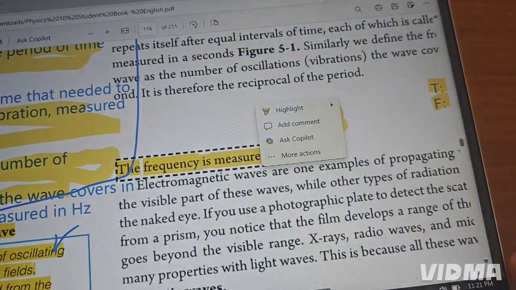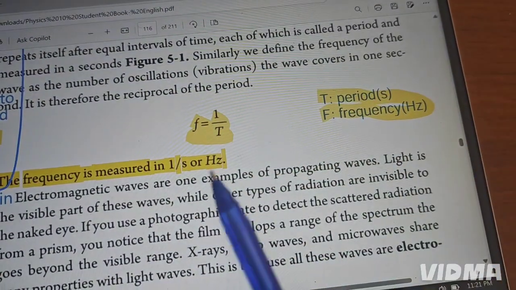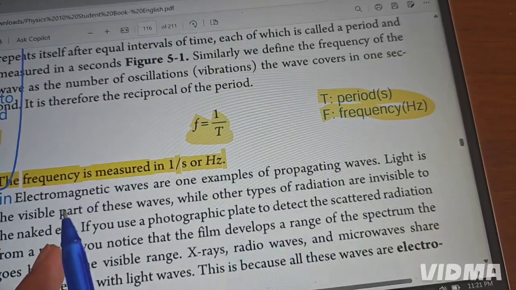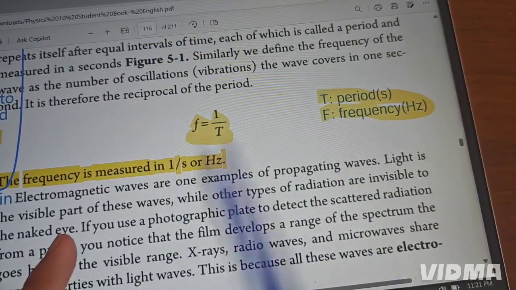Be careful. Look: time is period, and frequency is measured in 1 over second or hertz.